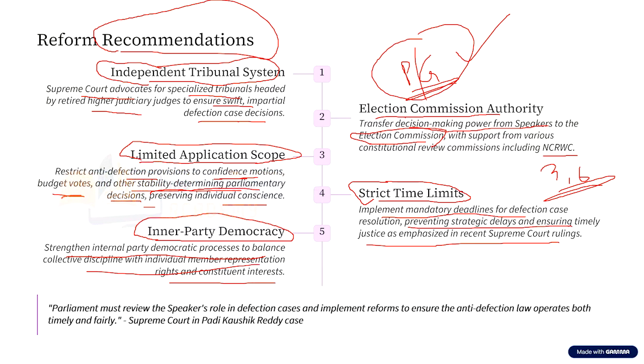And I want to bring to your notice a recent incident that happened with respect to this anti-defection law. This happened very recently, in the year 2025, in the month of August. Now, what happened was that a few elected representatives, a few MLAs from the party BRS, defected to the Indian National Congress. Now, which party does the Speaker of the Telangana Legislative Assembly belong to? The Speaker belongs to the Indian National Congress.